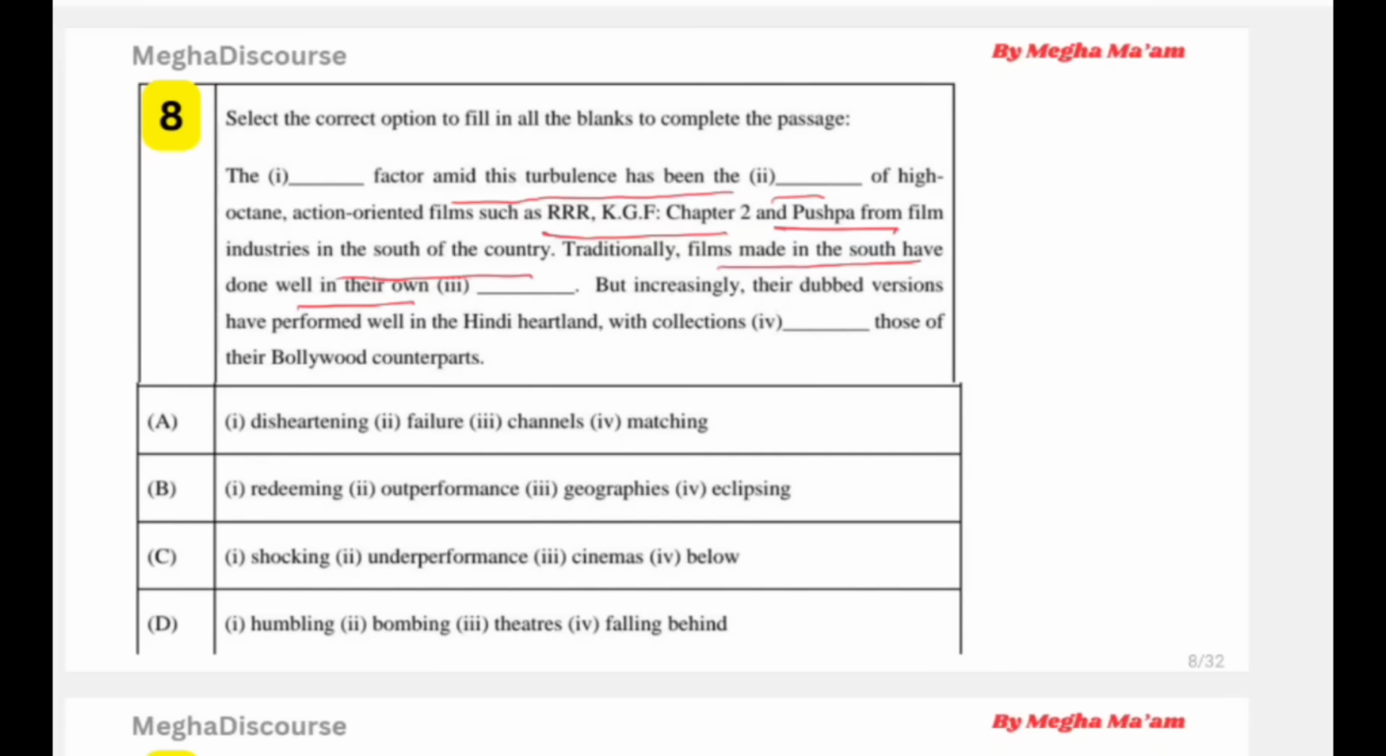Okay, it is said that these type of movies like KGF, Chapter 2, Pushpa, RRR, so they have done very well. After the turbulence problem होने के बाद भी movies ने काफी अच्छा collection. Traditionally, films made in the south have done well in their own. कहते हैं कि normally क्या होता है कि जनता है वो अपने आप में अच्छा perform करती ही है, but increasingly लेकिन धीरे धीरे जो चीज़ें बढ़ रही हैं, dubbed versions have performed well in Hindi heartland.